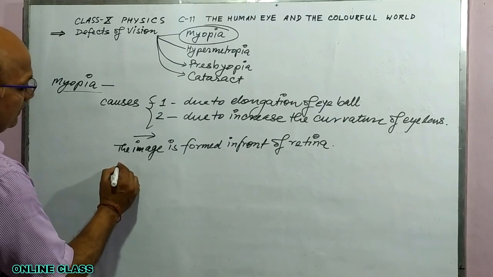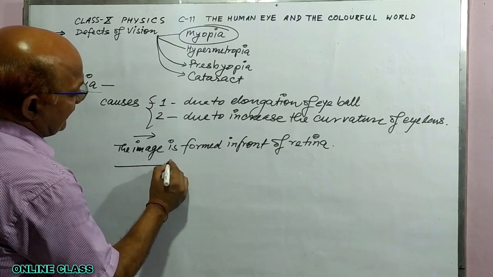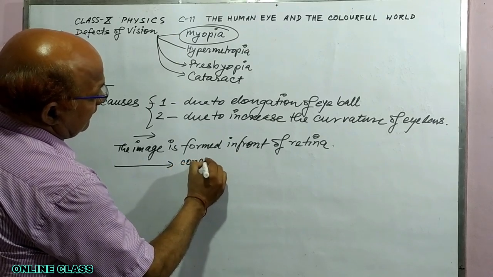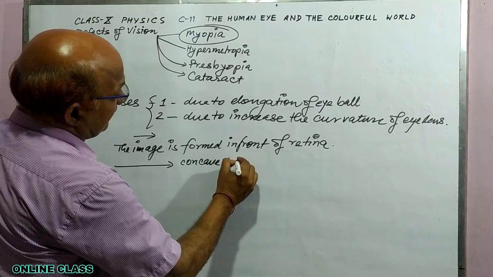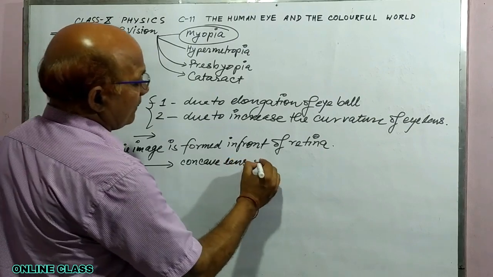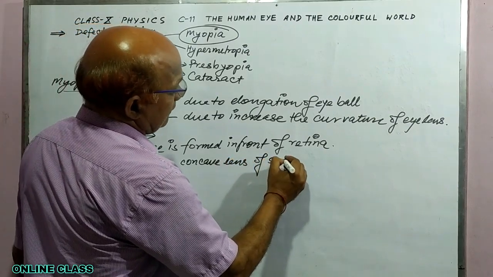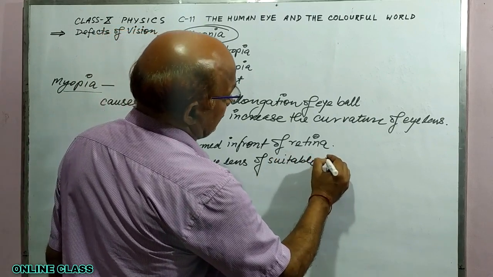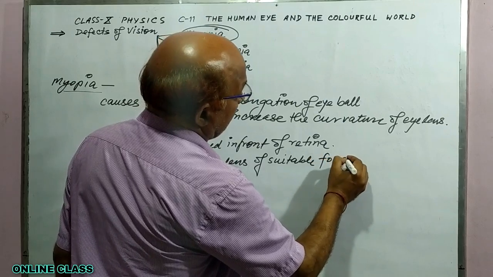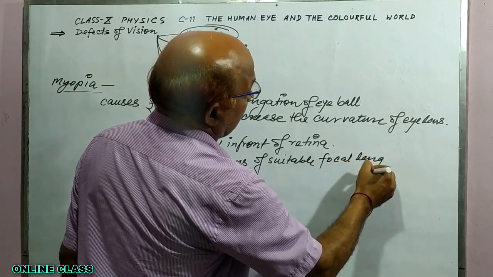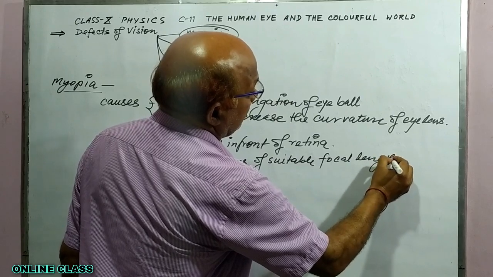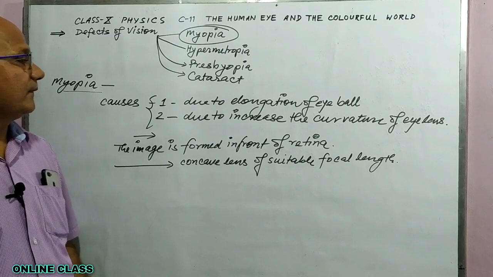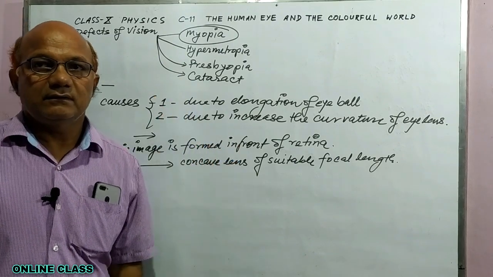This defect can be corrected by using a concave lens of suitable focal length. Now you can take a screenshot of it.